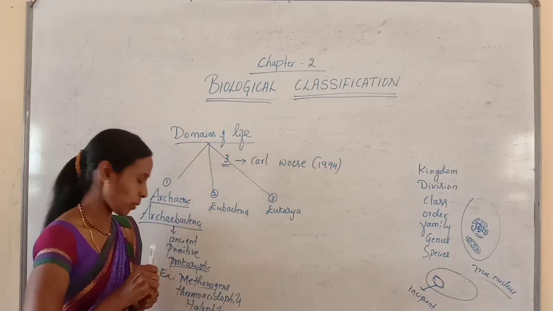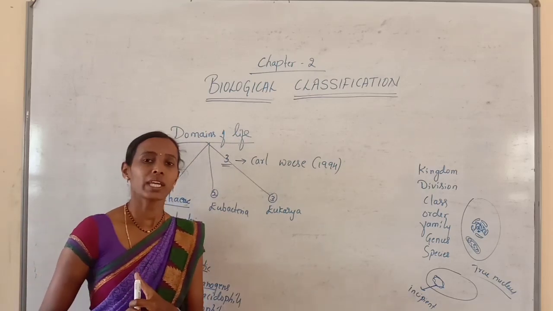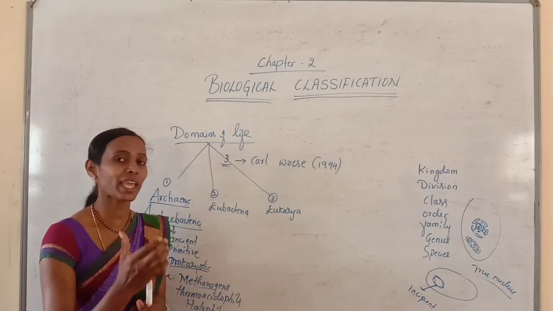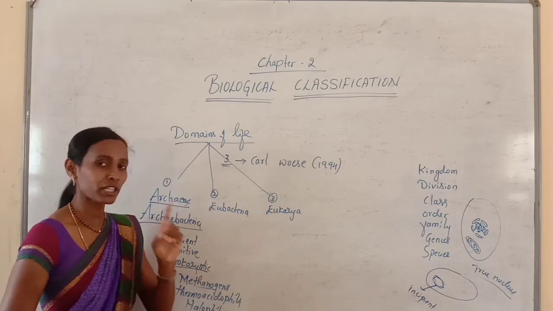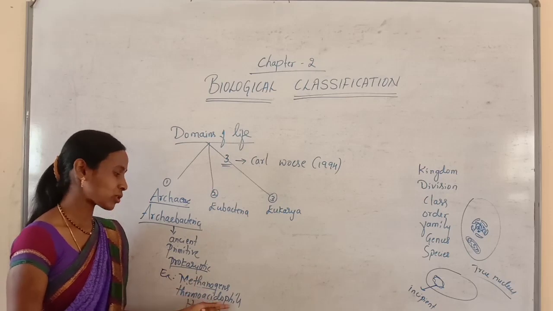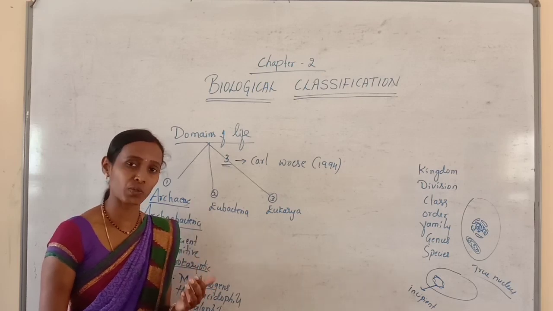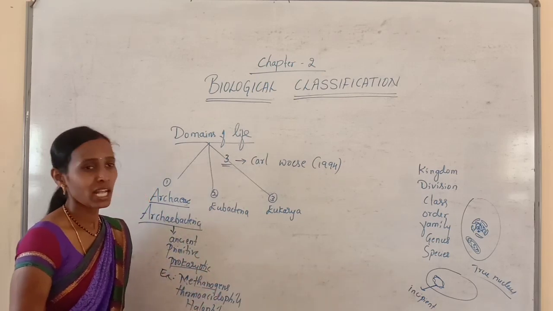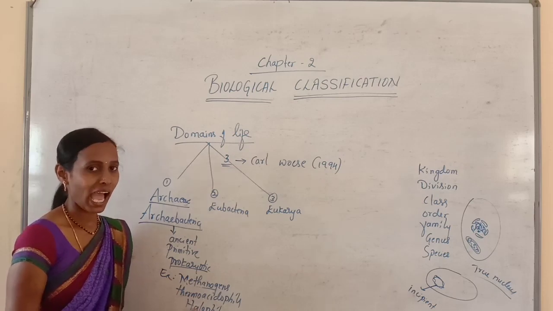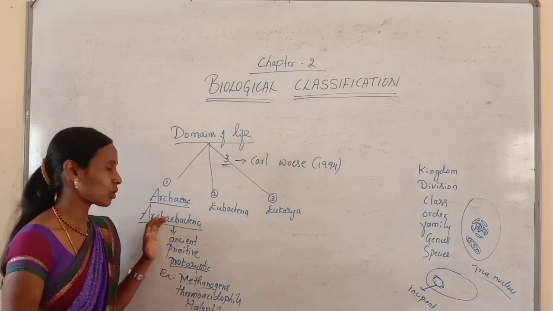Methanogens, you will come to know about these in your second PUC because methanogens play an important role in the production of methane. So when you study gobar gas or biogas production, there methane is the main gas produced. For the production of methane, the methanogenic bacteria play an important role. Similarly, thermoacidophils, these bacteria can tolerate extreme high temperature as well as acidity. And halophils usually survive in saline conditions, that is a salt-rich environment. So this is about archaebacteria.